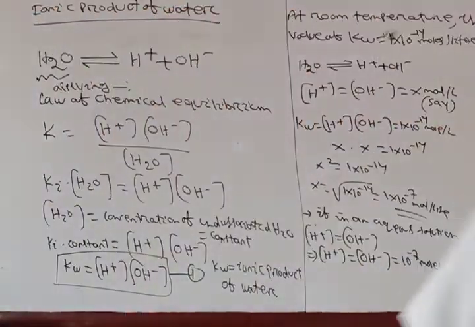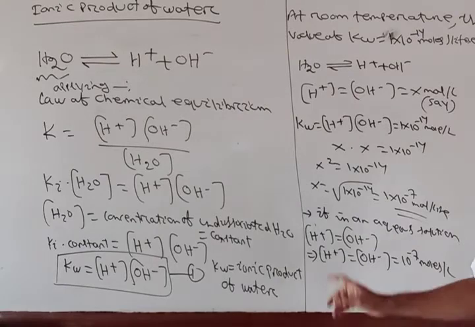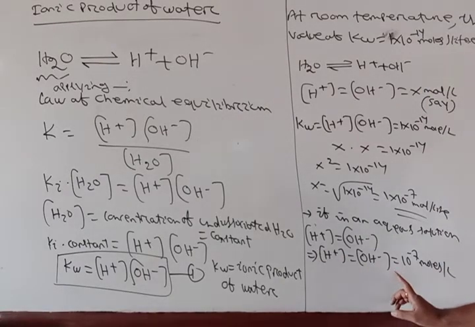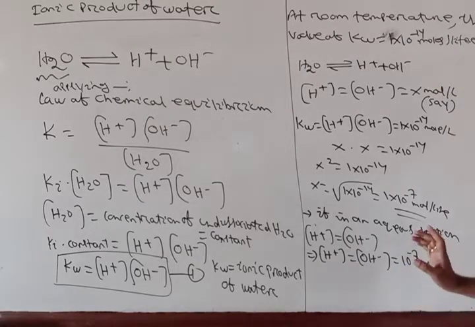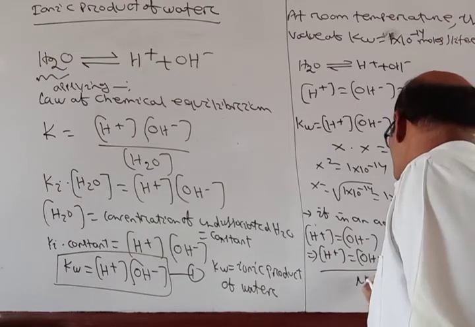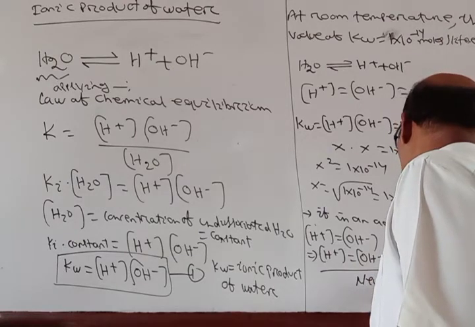And such kind of a solution where the H plus ion concentration and OH minus ion concentration both are equal to 10 power minus 7 moles per liter are known as neutral solutions. Okay, it's called neutral.